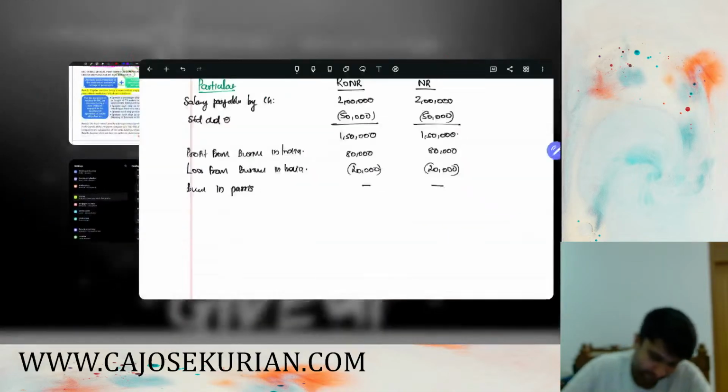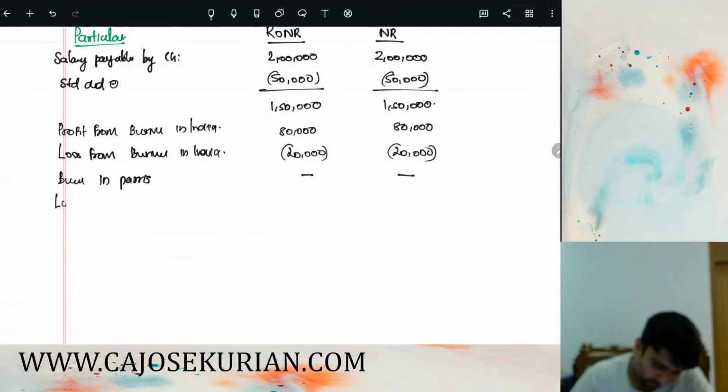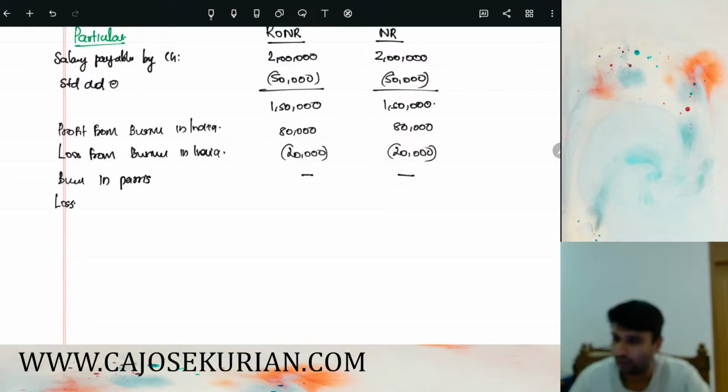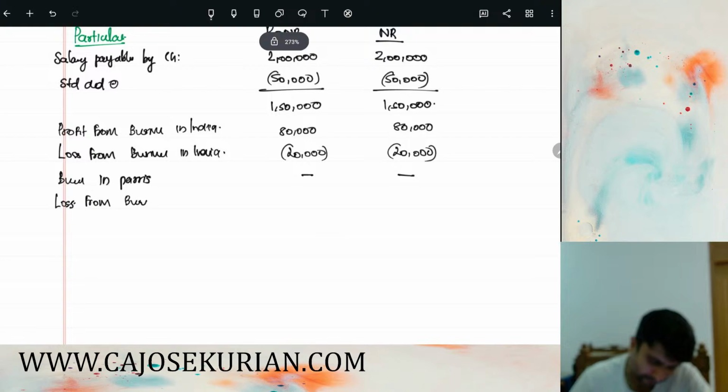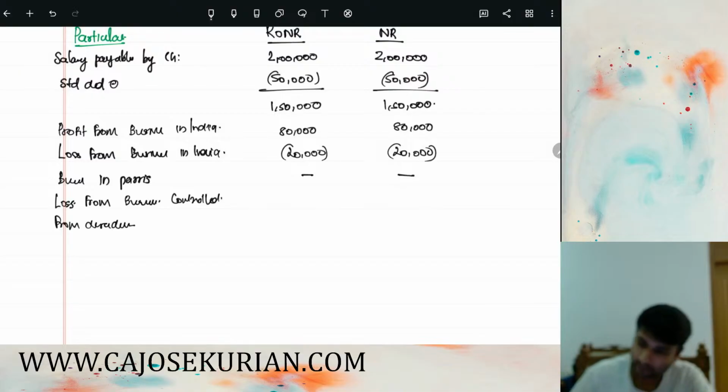So this loss from business controlled from Dehradun, and how much is that loss? 46,000.